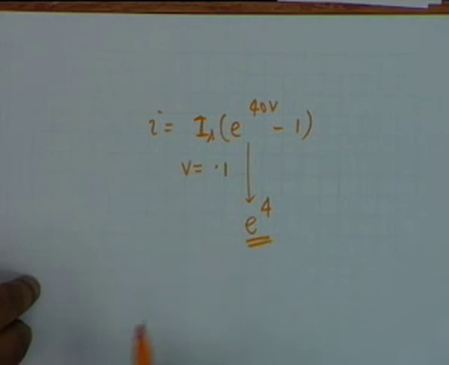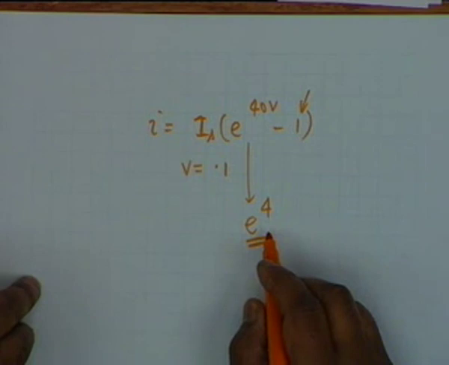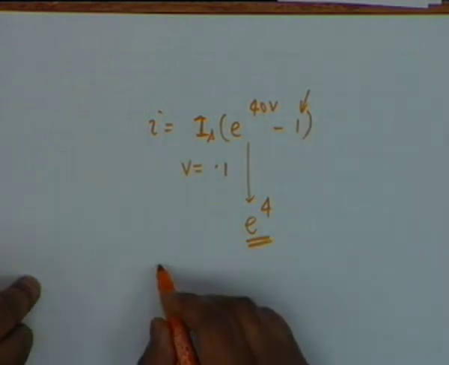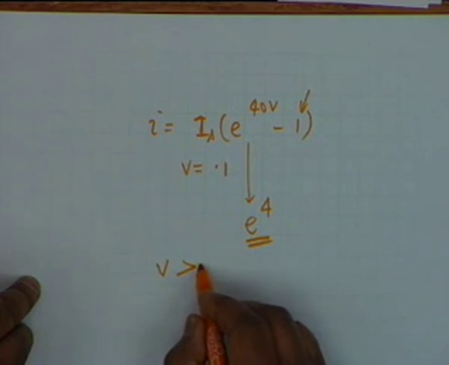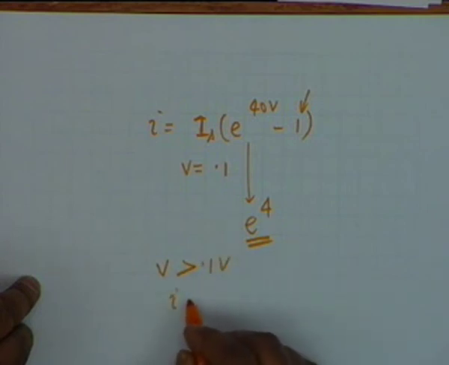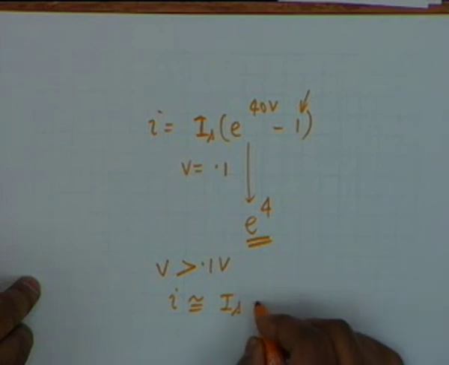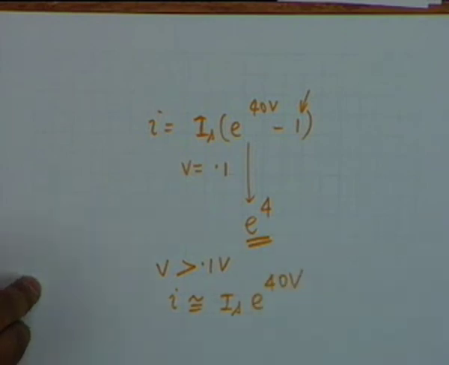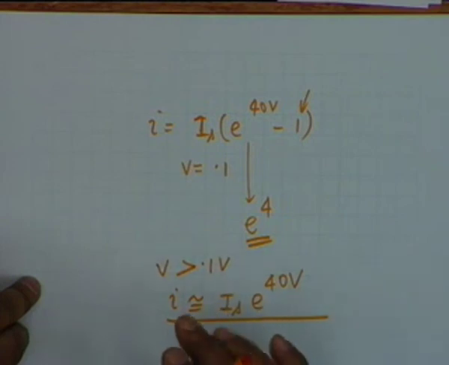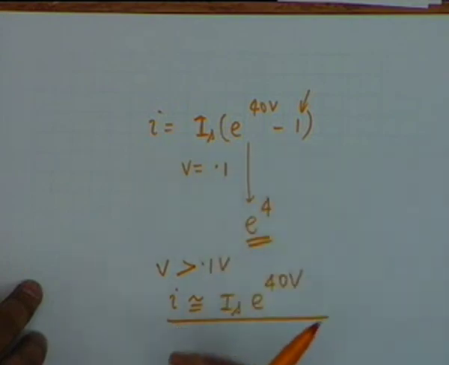So e to the 4 is between 16 and 81, and 1 can be ignored, and therefore for V greater than 0.1 volt, the current can be approximated by Is e to the power 40 V. The current therefore rises exponentially. Alright. This fairly well describes the diode characteristics, and next time we will see some applications of this.